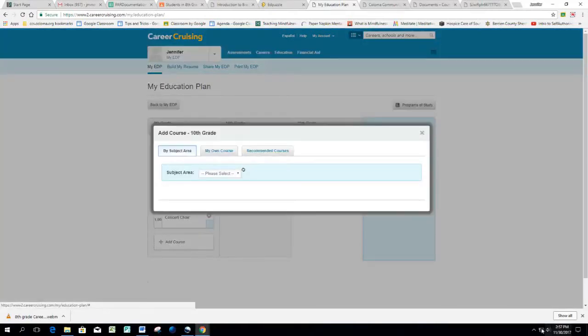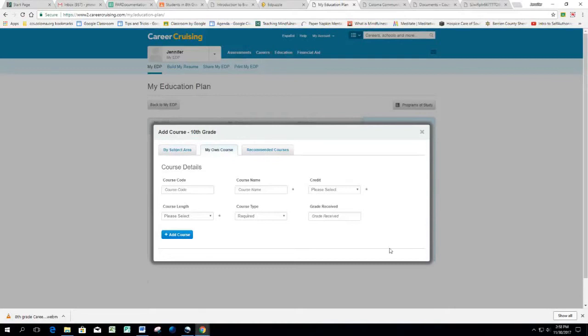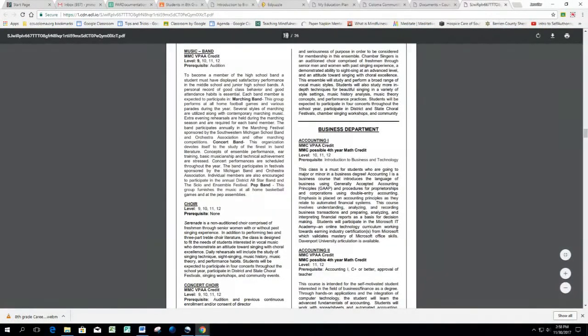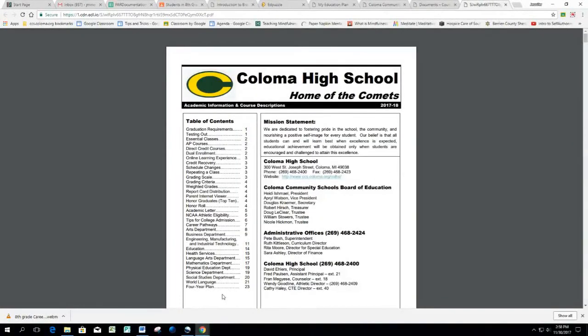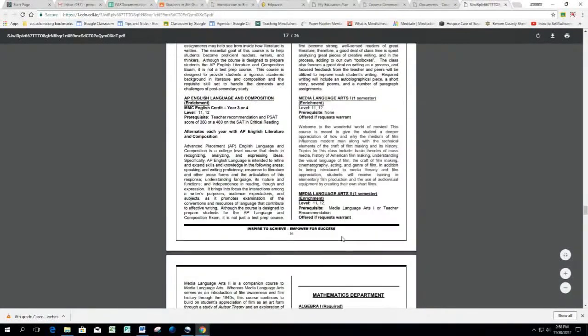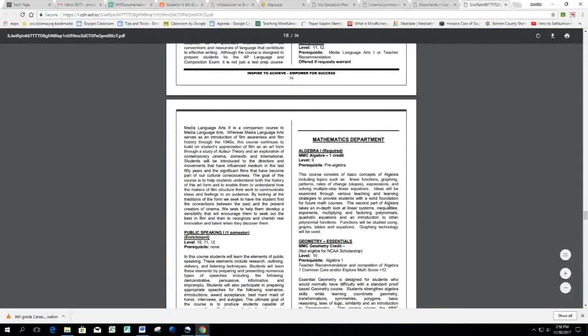Click on Add Course, click on My Own Course, click on Course Length, 2 semesters, course name. Let's go back to the course description guide. Up at the top, click on the page number, type in 1 to take us back to the table of contents. We're going to go to the mathematics department. It's on page 17. Type 17 on the page number, hit enter, scroll down a little bit, and you're in the mathematics department.